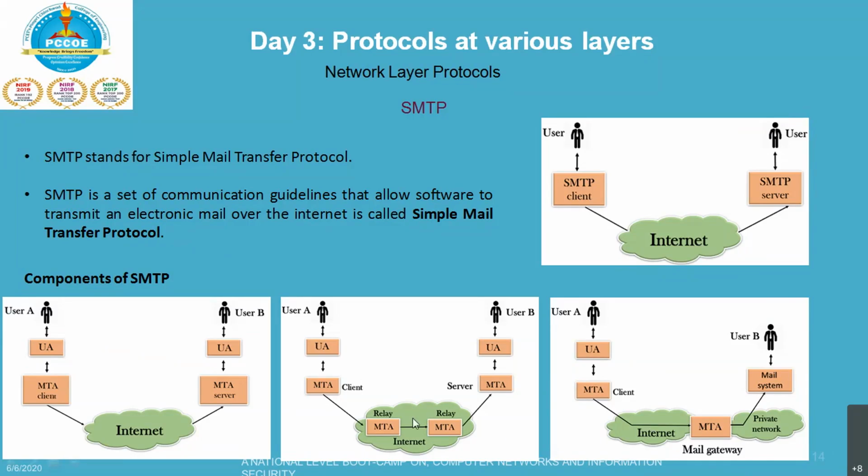Here two different scenarios are there. The first scenario is a Gmail domain user sending a message to the same domain, meaning xyz@gmail.com is sending a message to pqr@gmail.com. This is that scenario. If a Gmail user wants to send a message to a Yahoo user, then your MTA will come into the picture, that is your mail transfer agent, and the MSA.